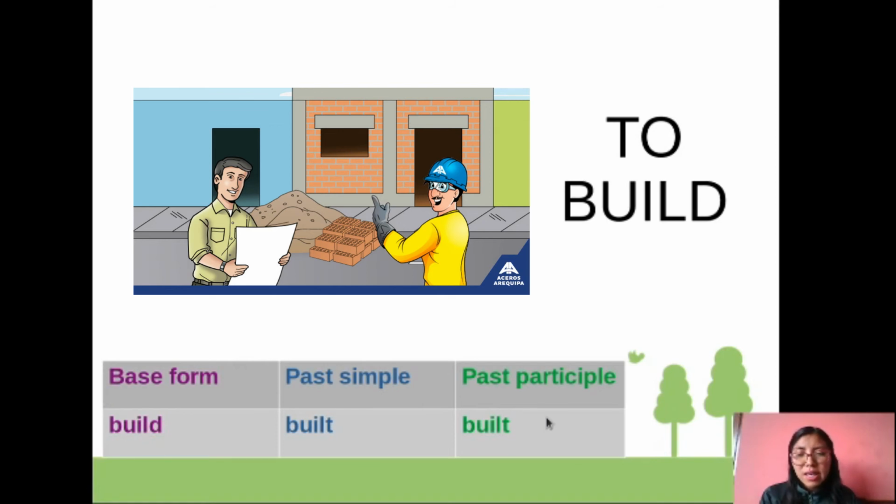In this case that is the same form in past simple and in past participle. Build with D, built with T. That is the difference, and we can use it in present, in past, and, as I said before, in passive voice or in perfect tenses.